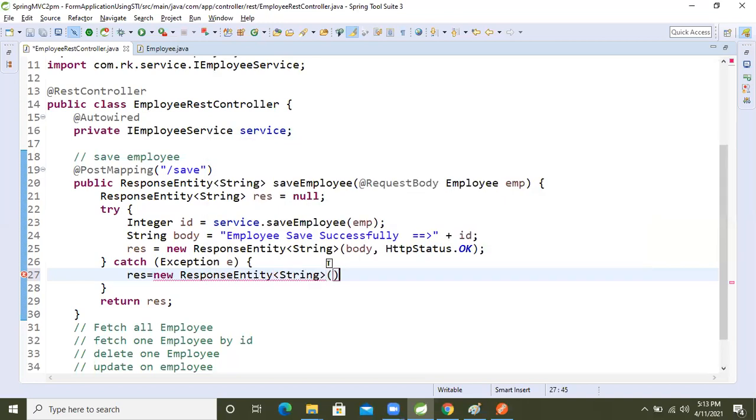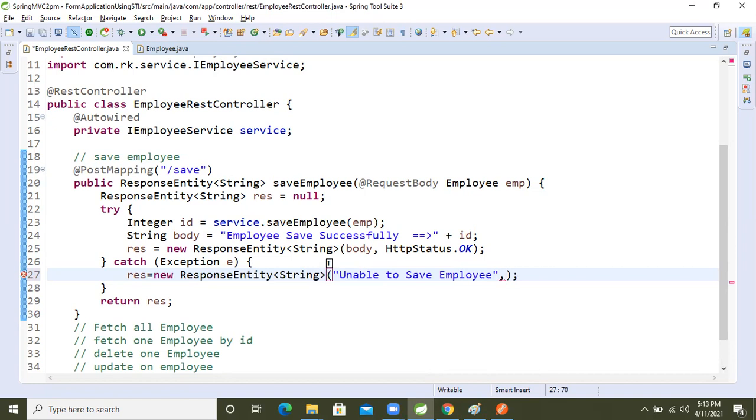Inside that, we will write: unable to save employee.